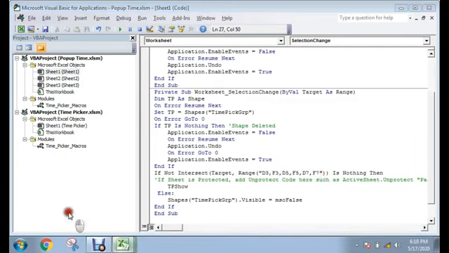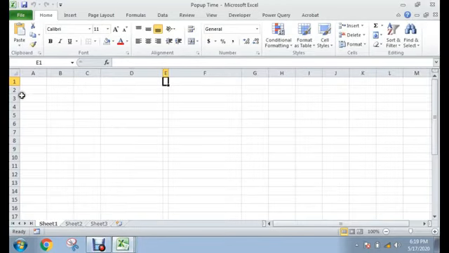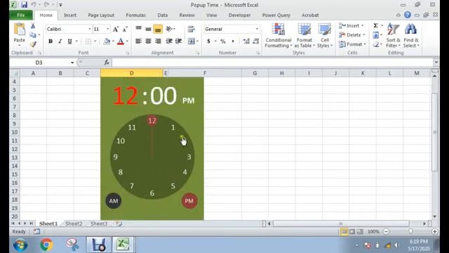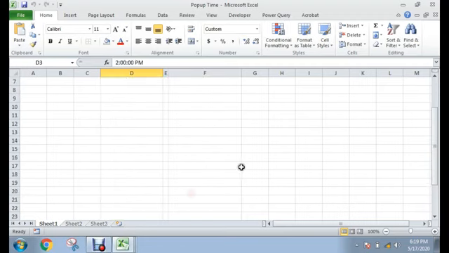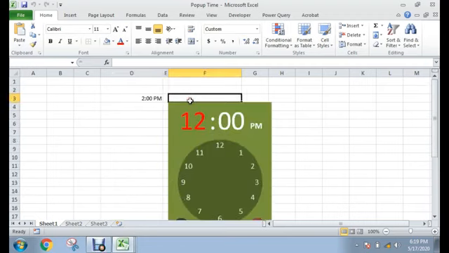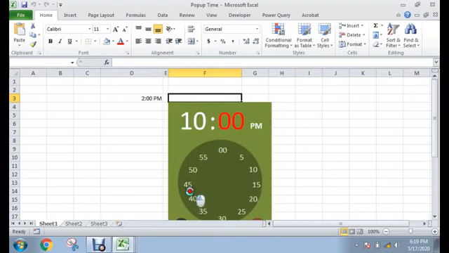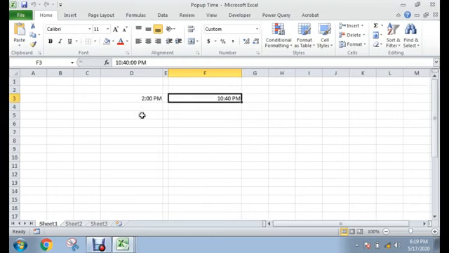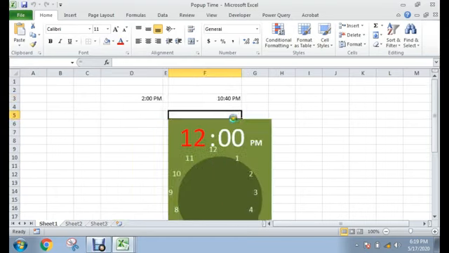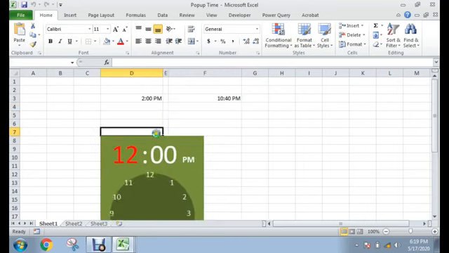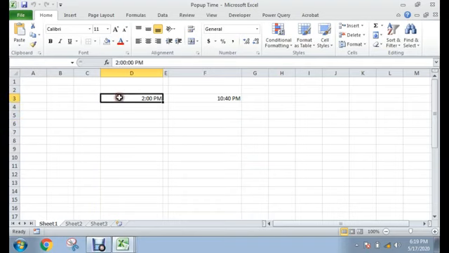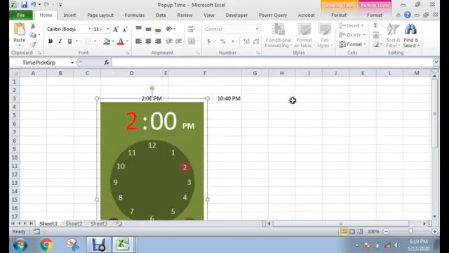So go back to our pop-up time picking sheet. This is our time picking sheet and here is D3. Yes, time picking works. Here is F3. Yes, then 5, 6, 7, 8 also work.